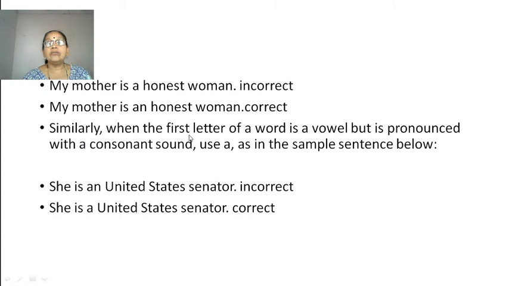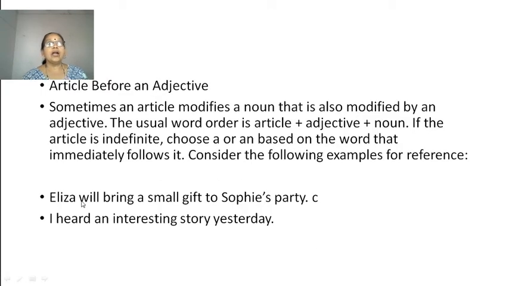Similarly, when the first letter of a word is a vowel but is pronounced with a consonant sound, use a, as in the sample sentence below. "She is an United States senator." Incorrect. "She is a United States senator." That is correct. Article before an adjective.